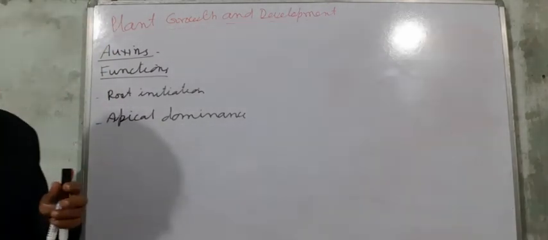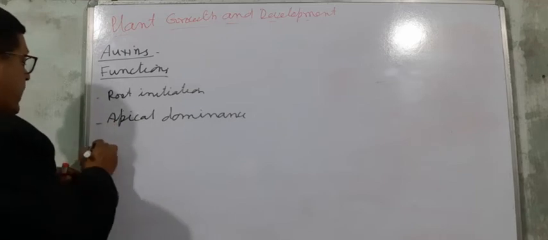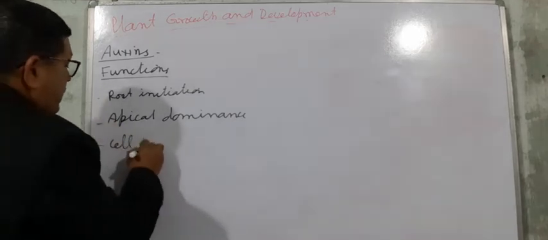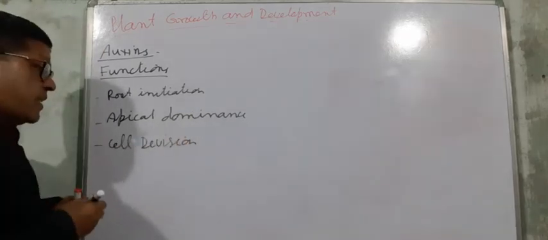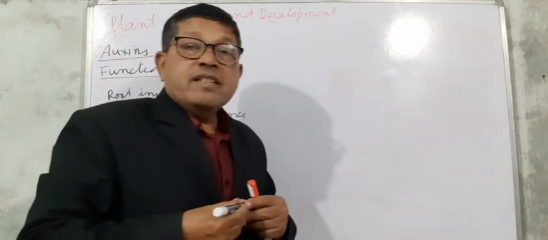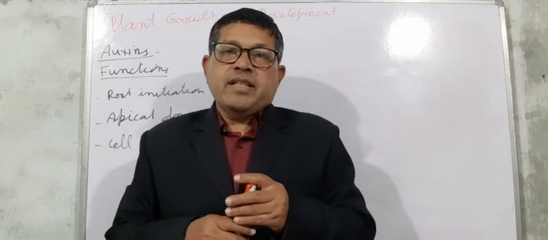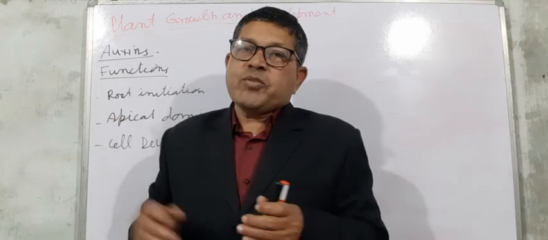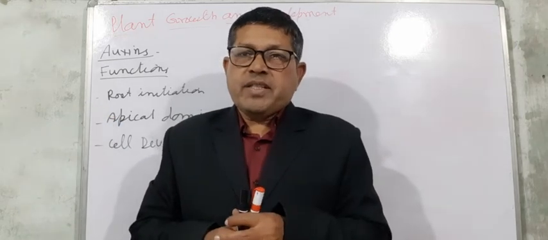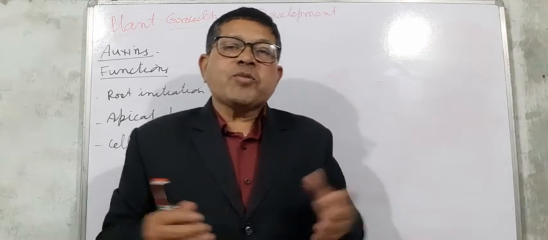Next, it promotes cell division. Auxins promote cell division, and that is why they are also used in tissue culture, because cell division increases. By cell division, callus is produced.